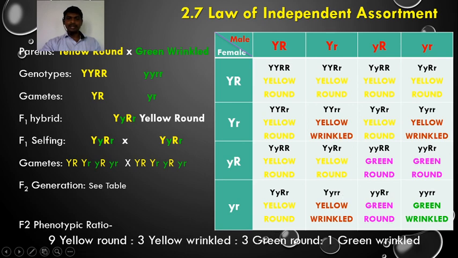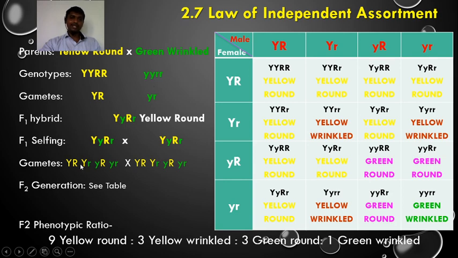9:3:3:1. So this is the law of independent assortment. The allele capital Y is not always associated with capital R, that we saw in the parent. It may be associated with small r also. Similarly, capital Y R is also associated with small y.